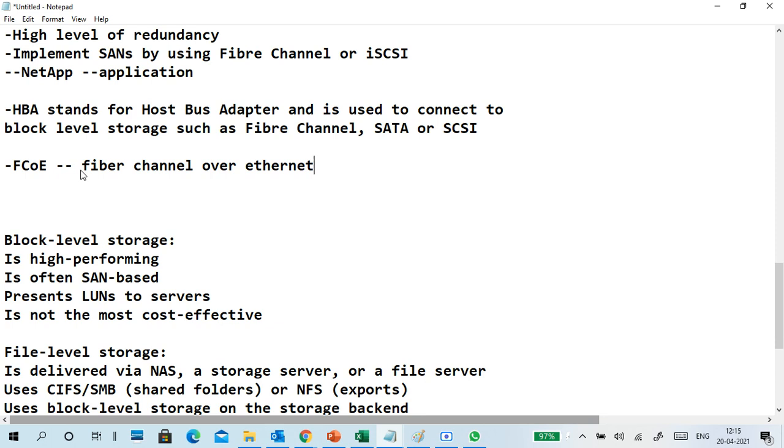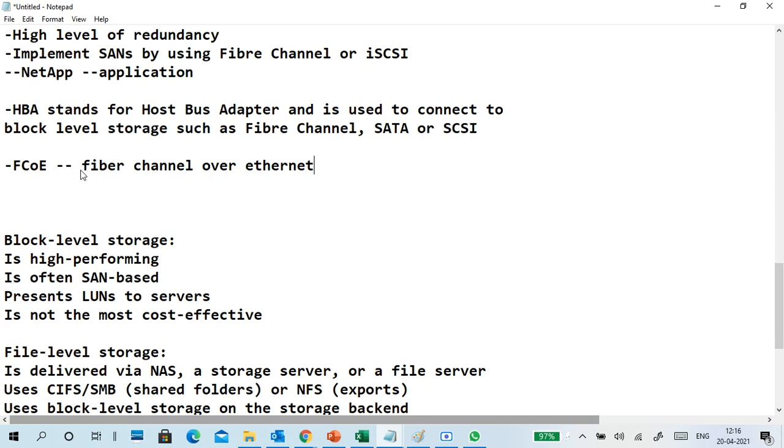The SAN storages have fiber data transmission. Internally, inside a server room, you use fiber channel for faster data communication. But externally, we are using laptops and desktops. We don't have fiber channels on my desktop, right? So we are using normal Ethernet connections only.